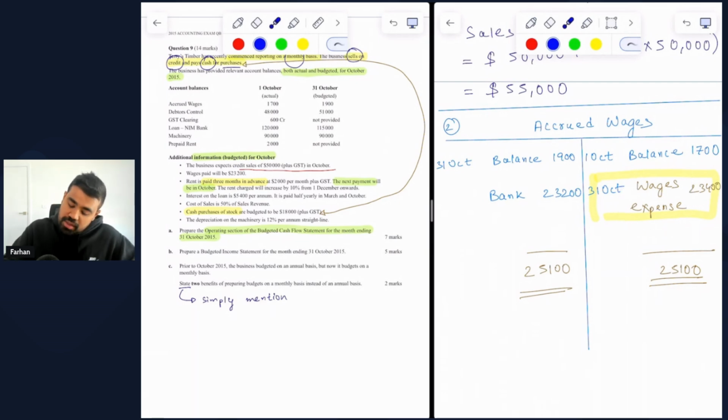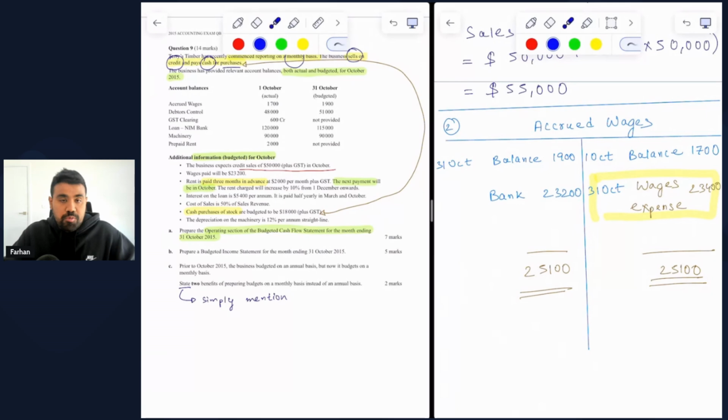Now, wages expense is shown on the credit side of the accrued wages account. Any expense that the business consumes, which in this case is wages, is going to increase the present obligation of the business.